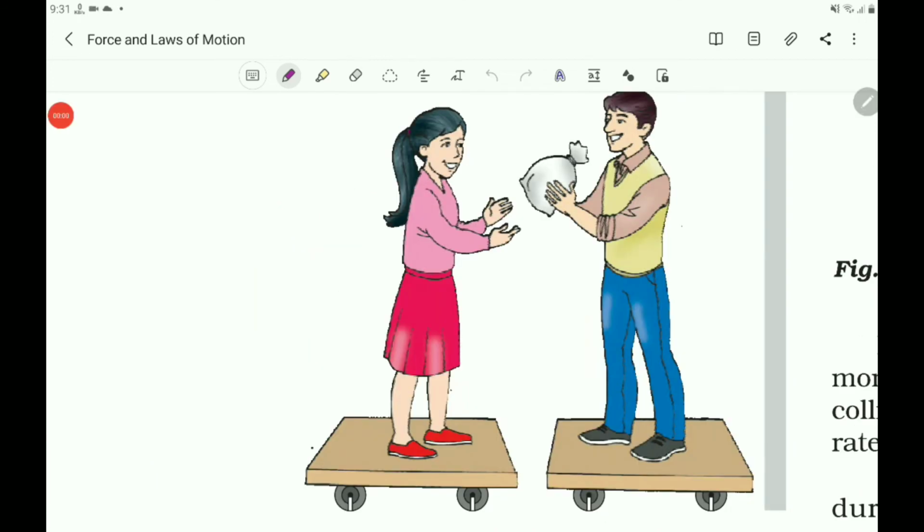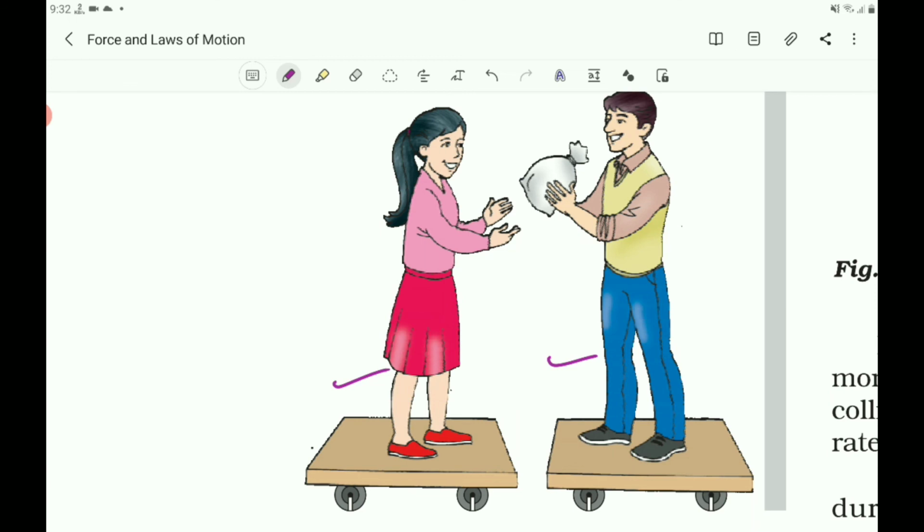So, students, do one activity here. Request two children to stand on two separate carts as shown in the figure. Give them a bag full of sand or some other heavy object.